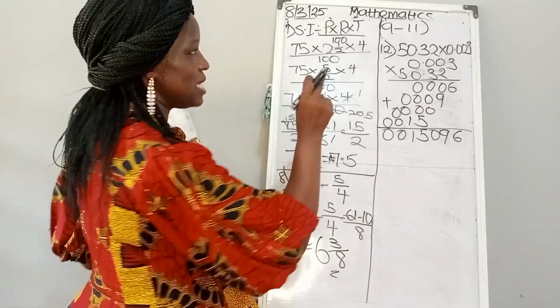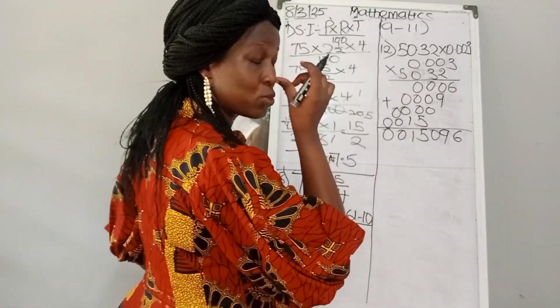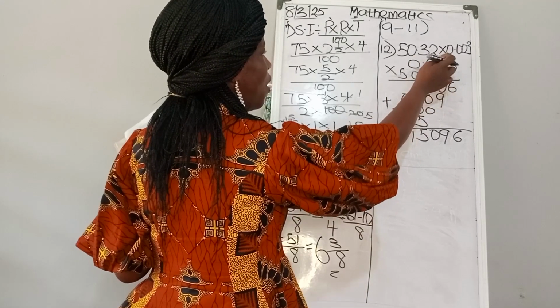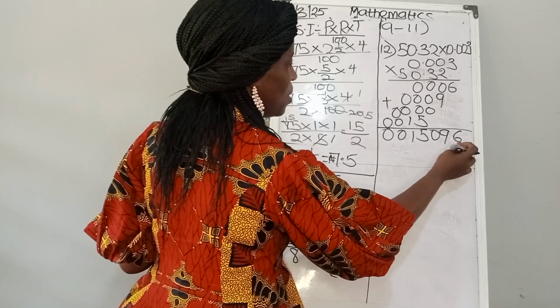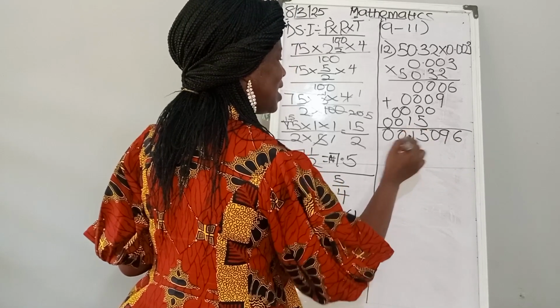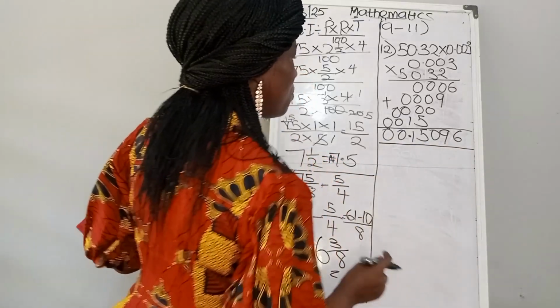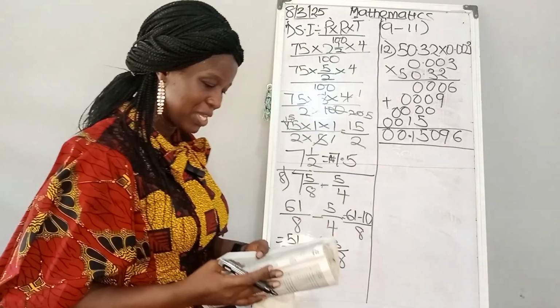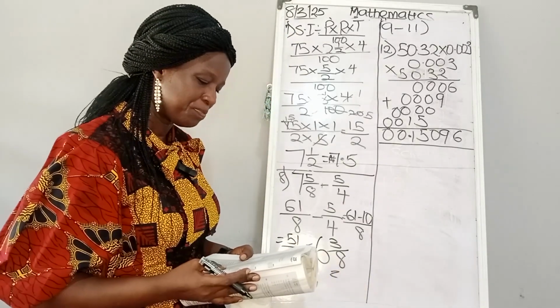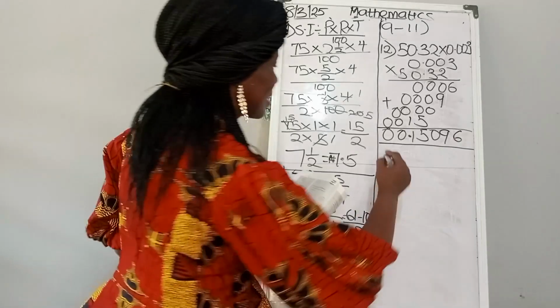Is this our final answer? No, because we have to place the decimal. And how do we get where to put our decimal? Count it: 1, 2, 3, 4, 5. So you come to your answer, 1, 2, 3, 4, 5. So your answer is 0.15096. So that is your answer.